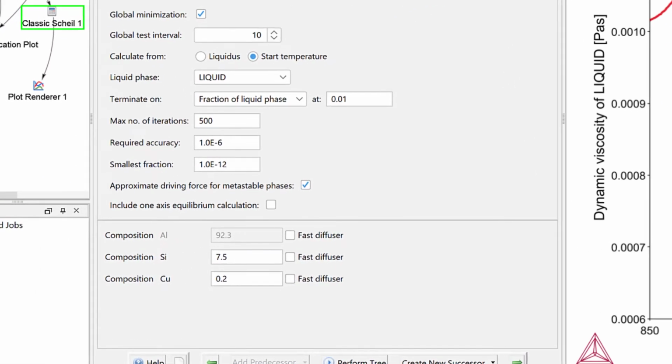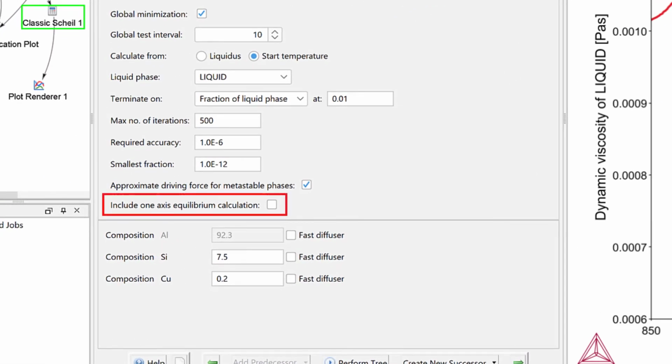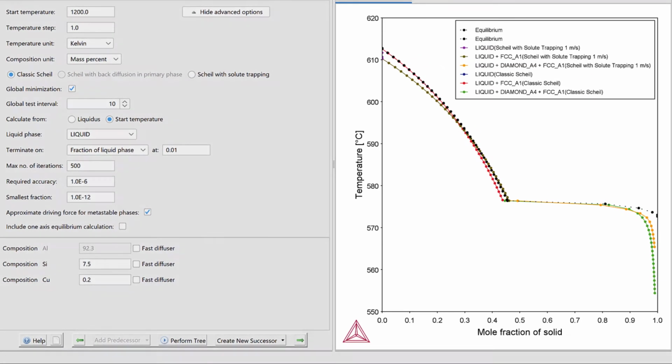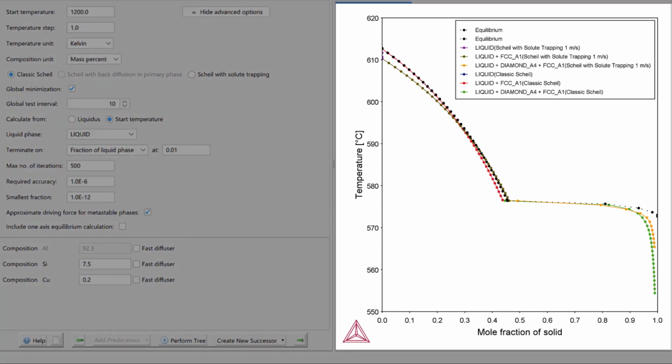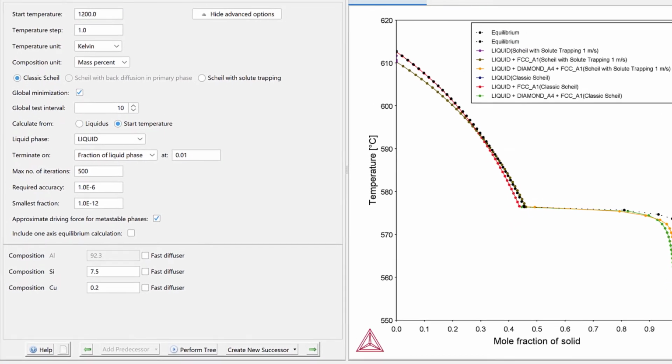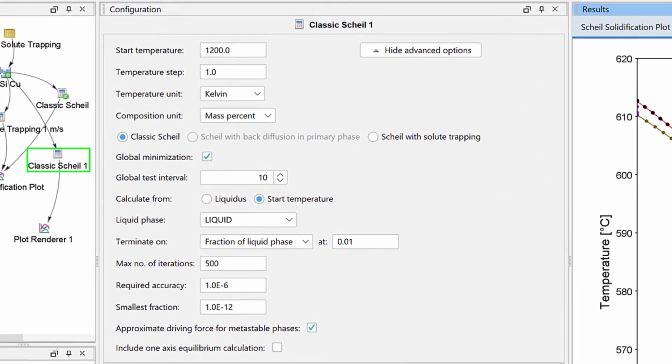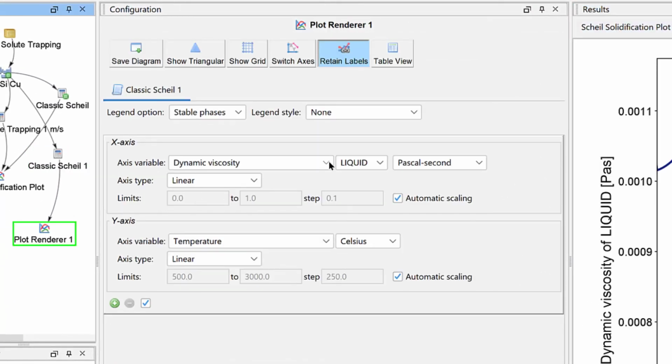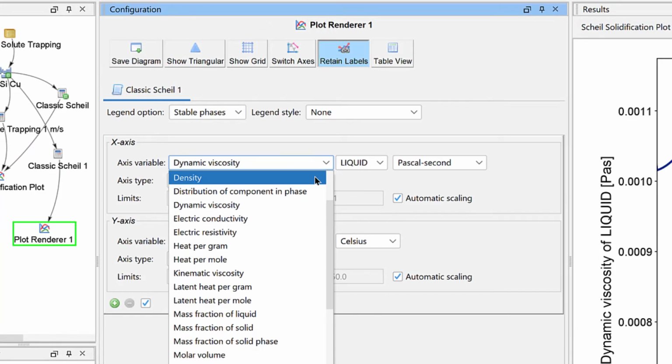Users can now also perform Scheil calculations without the equilibrium solidification line. This is especially useful when you are plotting several Scheil models simultaneously, as previously they would each include the equilibrium line. Several improvements have also been made to plotting for the Scheil calculator, such as the ability to tabulate density.